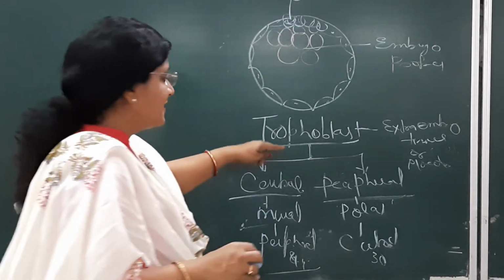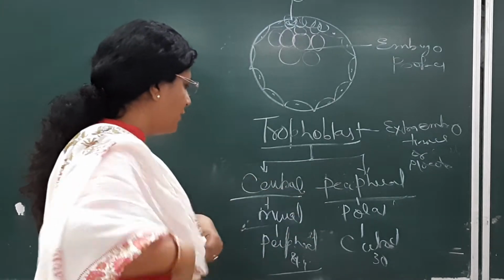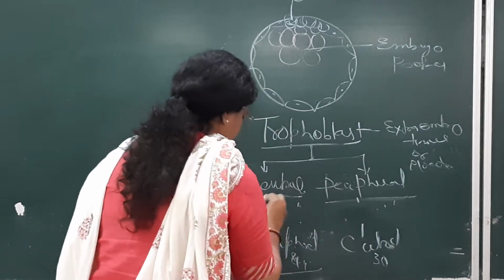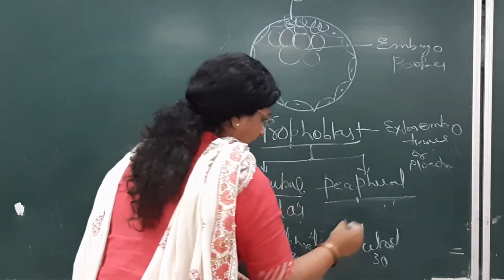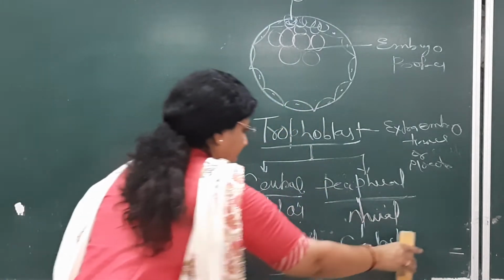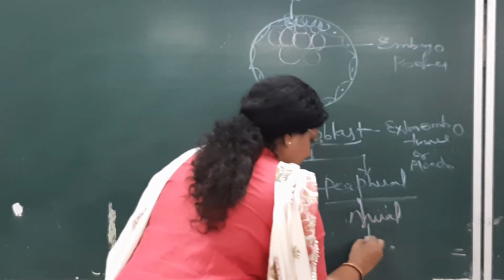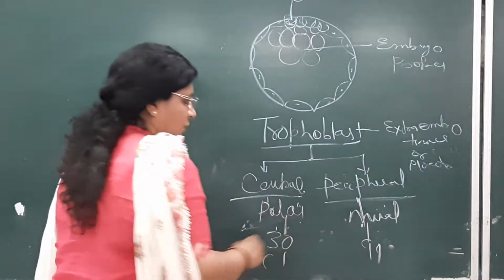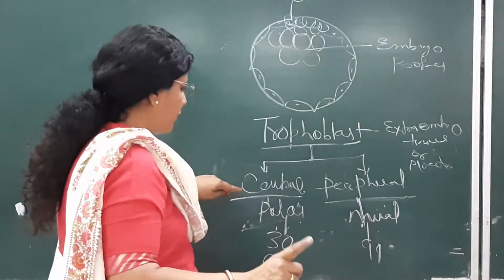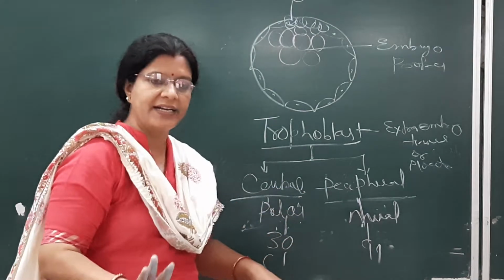Okay, so trophoblast is dividing again into the central and peripheral part. The central is known as polar, and peripheral is known as neural. Polar is 30, neural is 99. So polar is central. Pole central में होता है. So we remember that polar is central and it is 30, and peripheral is neural, around 99.